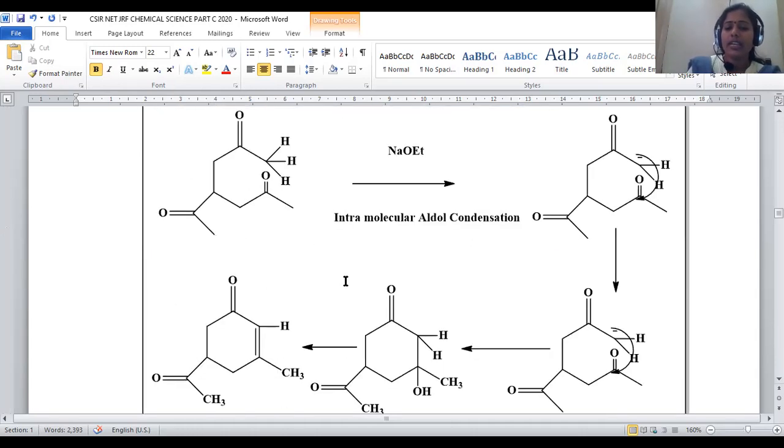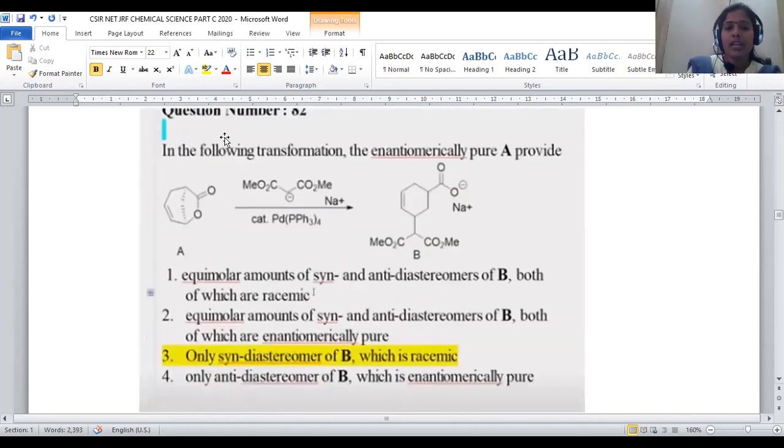Let us move on to question number 82. In question number 82, again it is a part of organic chemistry where we are taking 1, 2, 3, 4, 5, 6, 7: a 7-membered lactone ring was given to us. When an ester is present within a cyclic system, it is said to be an ester linkage. Another methylene group is there which forms another ring structure, so it is a bicyclic system rather than a monocyclic system, and it is attached with another nucleophilic compound.